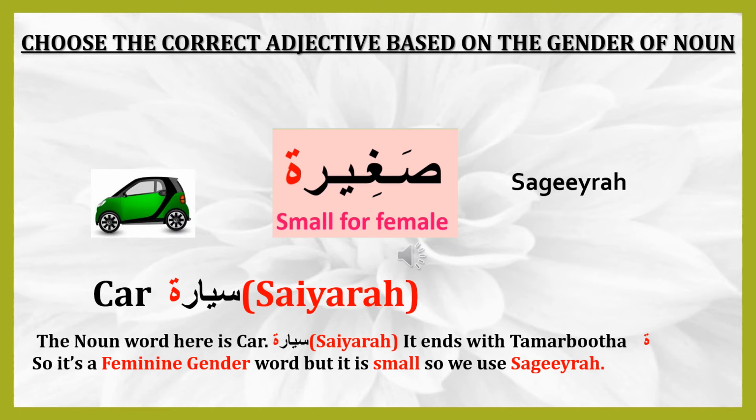Sagira, small for female. Car, Sayyara. The noun word here is car. It ends with Tamar Buddha, so it's a feminine gender word, but it is small, so we use Sagira.